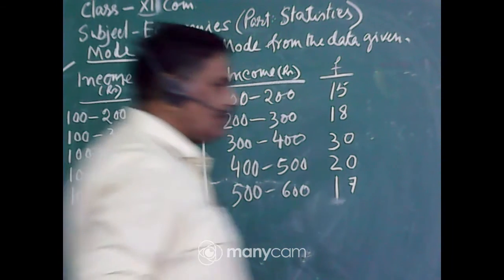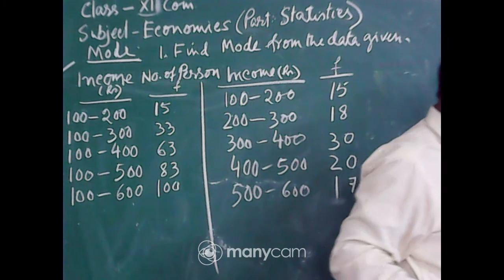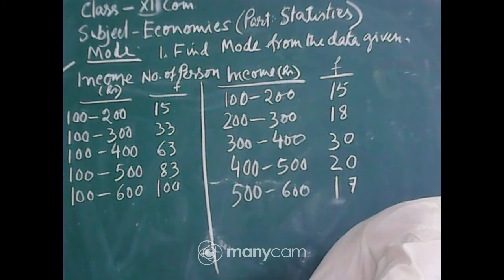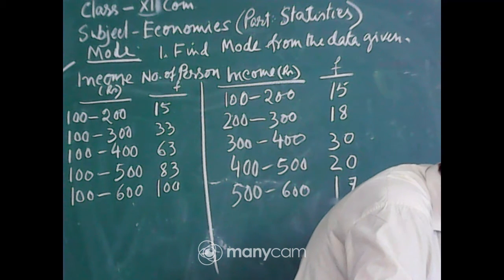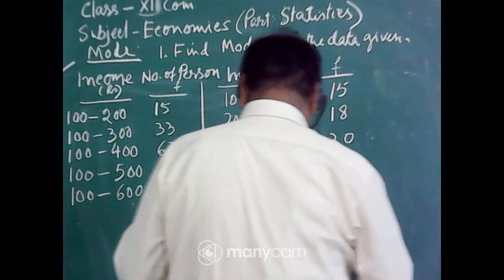Can you do it by yourself or I will do it? I will work out the sum or you will do it? Devargo? Will I work out the sum here? Then I am working out.